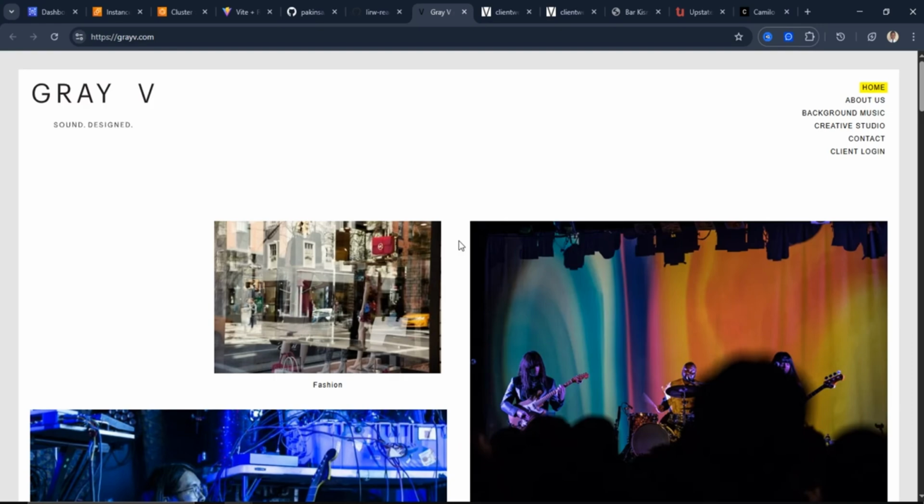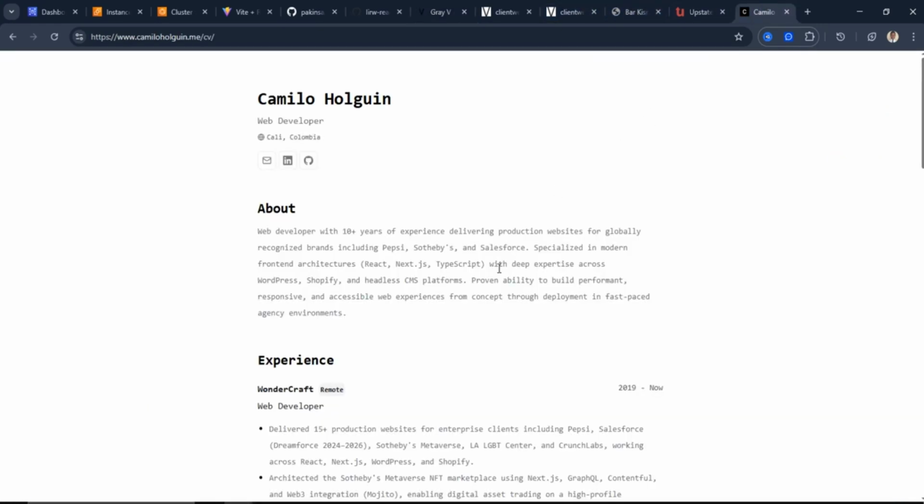Meanwhile, the job of the software developer, for instance, look at this guy. He's a software developer, he's a web developer. So their goal is to write the front end or back end of the web application you, as a DevOps engineer, want to deploy. So their job is to develop the website, to write the code, but your job is to deploy it.